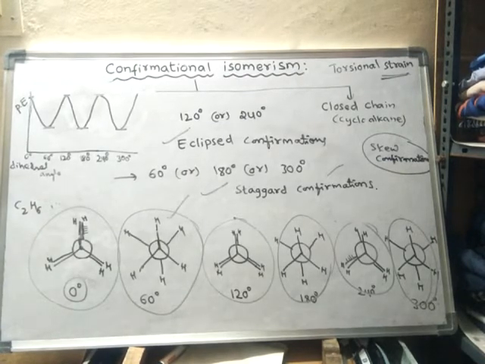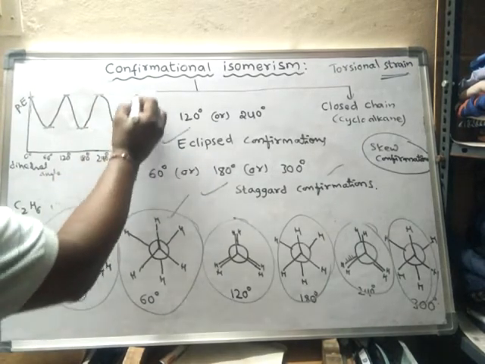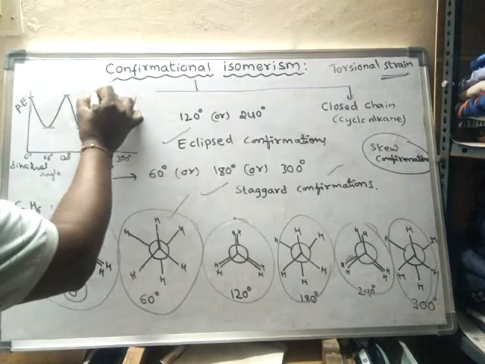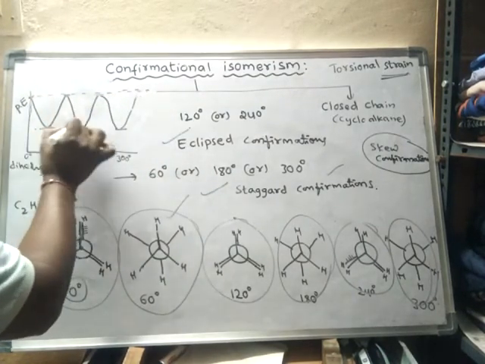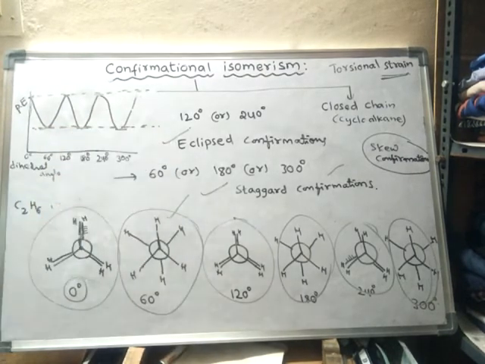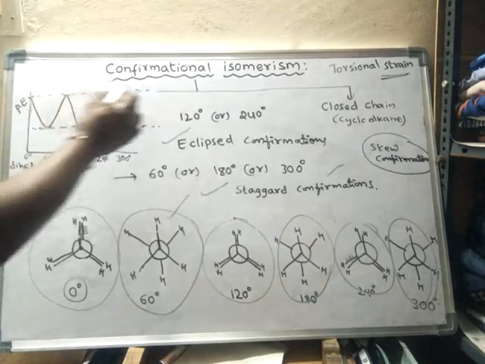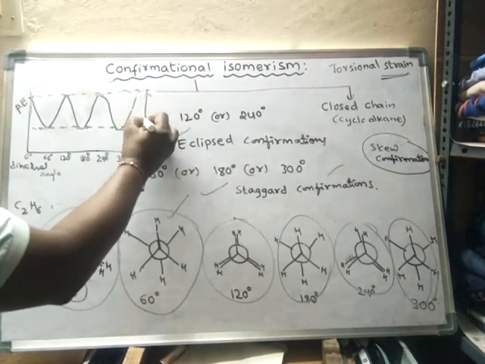Okay. See, one thing we have to learn is the energy difference. So this is maximum energy and this is minimum energy. Here these are staggered structures and this is the eclipsed structure. So there is an energy difference between these two.